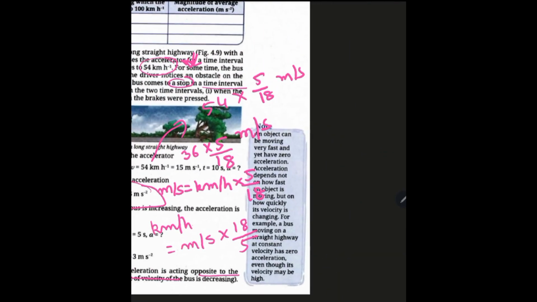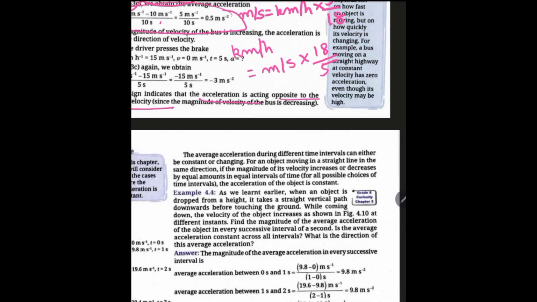So let us see here what is happening. The average acceleration is slowing down. If it is slowing down, then it is deceleration. The average acceleration during different time intervals can either be constant or changing. For a motion in a straight line in the same direction, if the magnitude of the velocity increases or decreases by equal amounts, again this shows uniform motion, the same change.